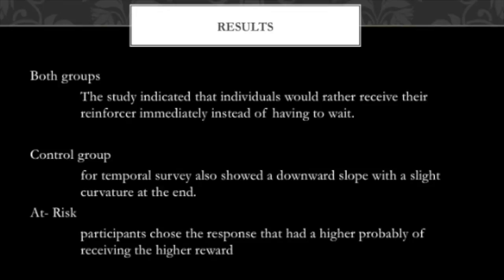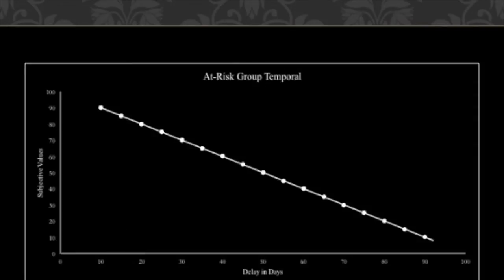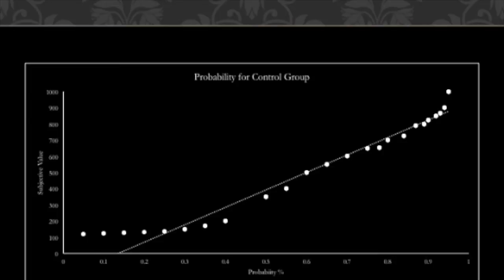When conducting probability for the at-risk population, one individual was impulsive enough to choose a 5% chance of receiving $120 instead of a 100% probability of having $100. For the control group, two participants picked the 5% chance of receiving $120. The study was able to assess the present value of a commodity over several delays and probabilities.